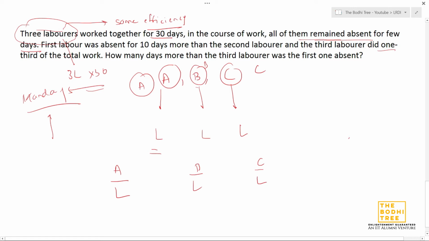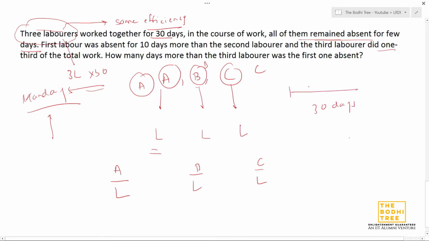And also remember that all of them together work for 30 days. It doesn't mean that A plus B plus C has to be 30 days. Out of the 30 days, A can work for 24 days, B can work for say 22 days, C can work for let's say 25 days. It can be anything, I'm just taking an example. So you might ask why have they mentioned 30 days? Because in general they take 30 days to complete this work, right?